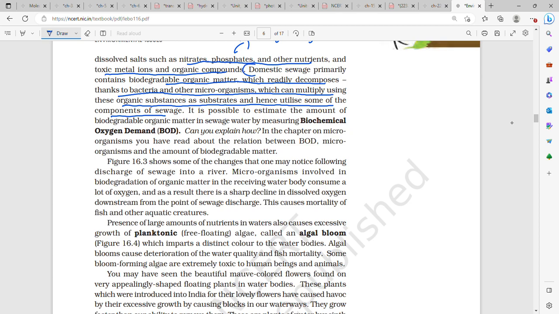It contains biodegradable organic matter which readily decomposes and can multiply using these organic substances as substrate and hence utilize some of the components of sewage. So the amount of biodegradable organic matter in sewage is measured by biochemical oxygen demand.